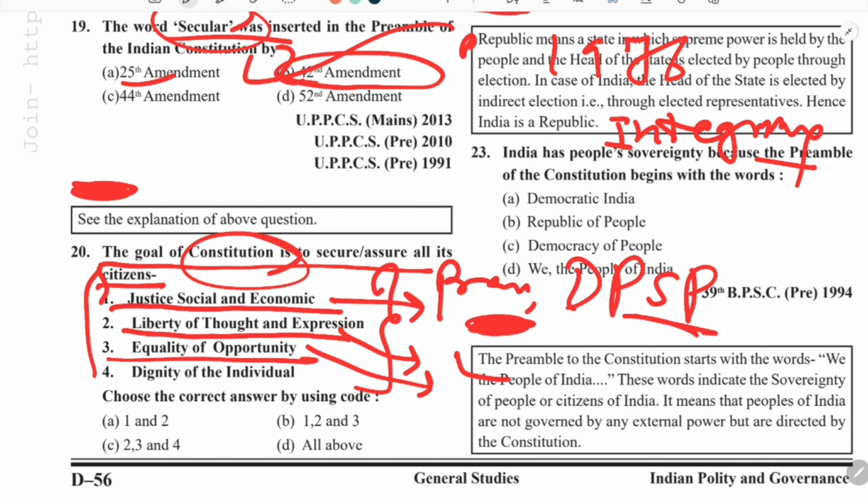Equality of opportunity is also there. Dignity of the individual is also there. So you can find all these words in the preamble if you remember the preamble. And in the constitution also these words are mentioned. Some are in DPSP, some are in fundamental rights, and some other provisions are also there. But if you at least remember the preamble, then also you can solve this question, and the answer is D.